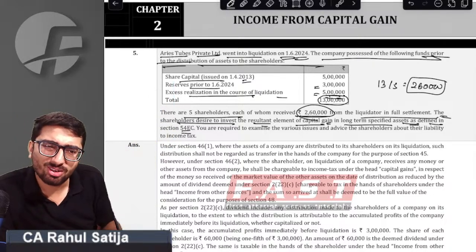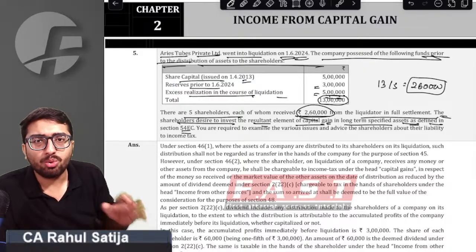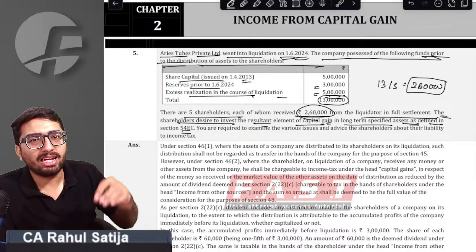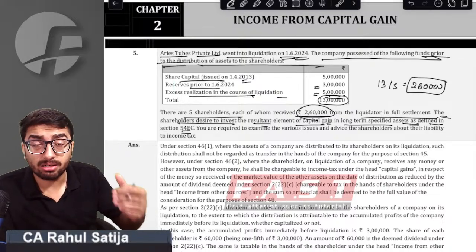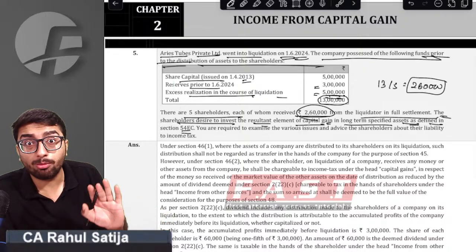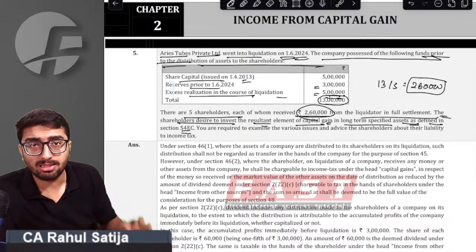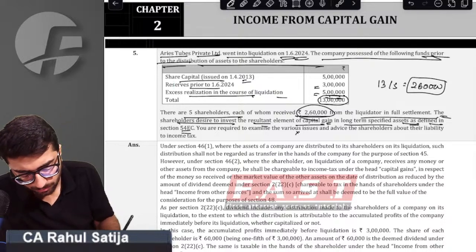Sir, 54EC does not allow this. For claiming exemption under section 54EC, you have to buy the assets by selling immovable property. You can only claim 54EC by selling immovable property. You cannot claim 54EC otherwise. So 54EC is clearly disallowed.